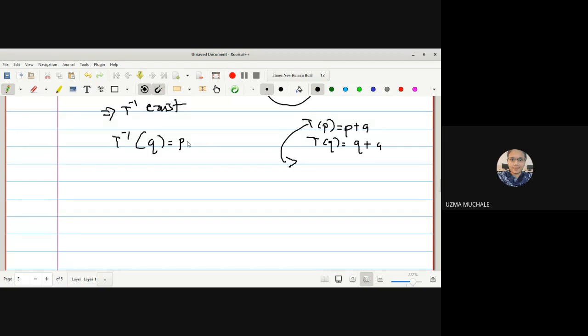Okay, we only have to find what P is. Is it so difficult? T P minus A. Let me show you how to do this. We assume that T inverse of Q is equal to, let us assume, P, because we have seen that the inverse exists. So from this I can write it as T of P is equal to Q.